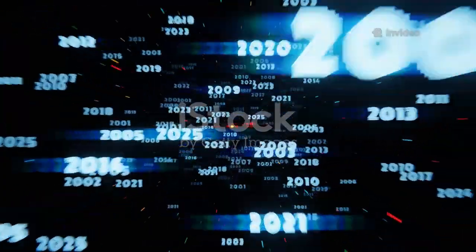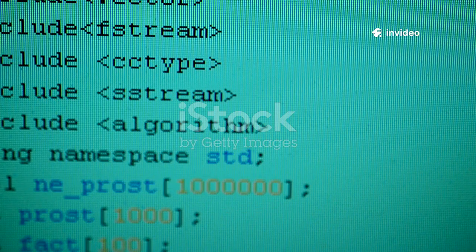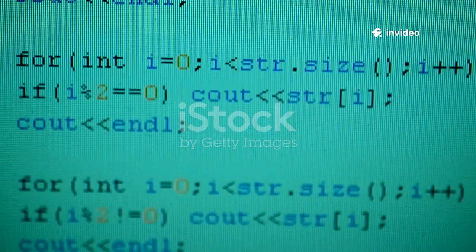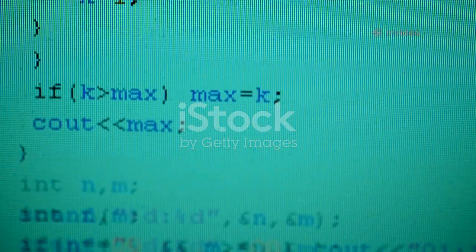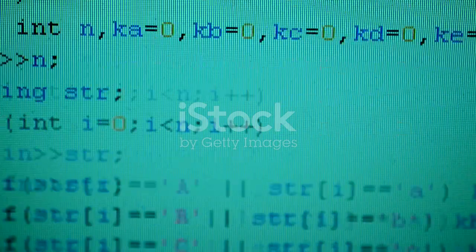Fast forward to today, over 50 years later, and C is still one of the top 3 most widely used programming languages. Not bad for something created before the first Star Wars movie, right? But why does C stick around? It's fast, it's flexible, and, let's be real, learning C is like unlocking the secret level of programming. Once you get C, every other modern language makes way more sense.